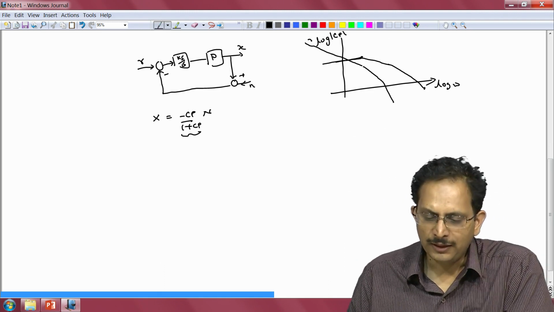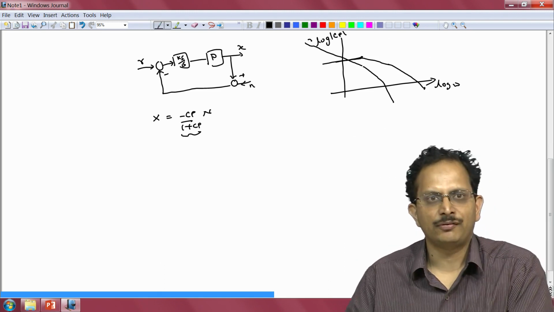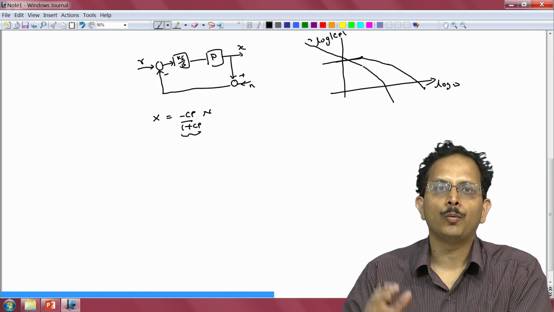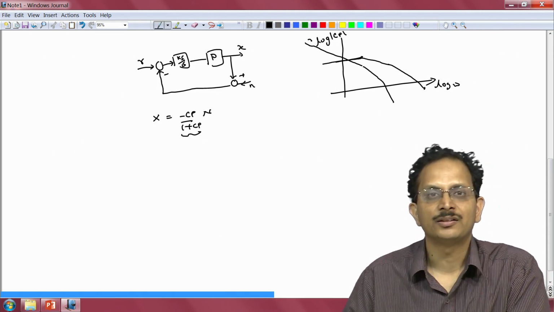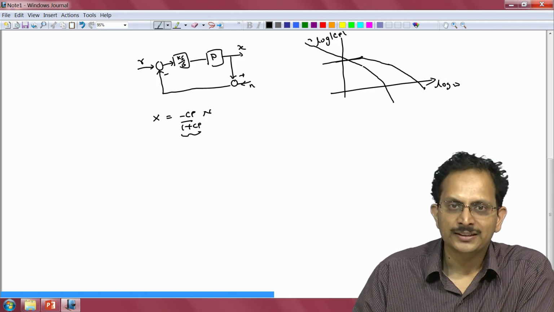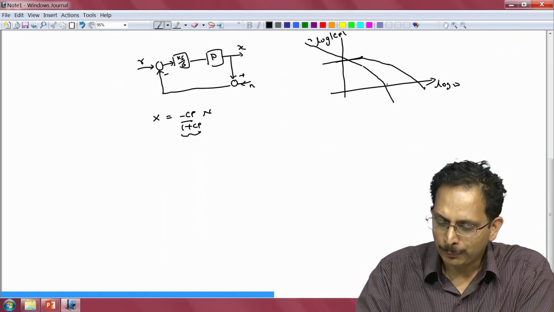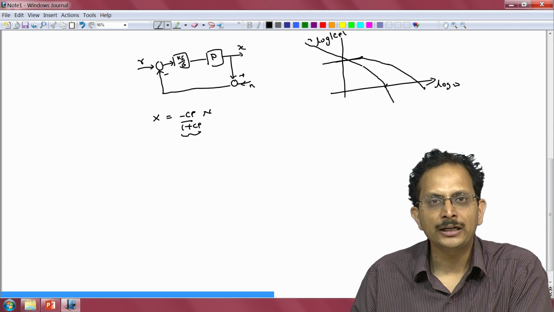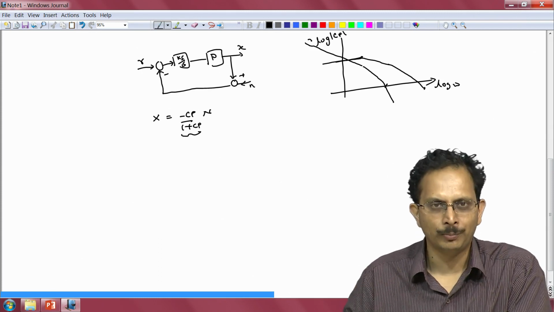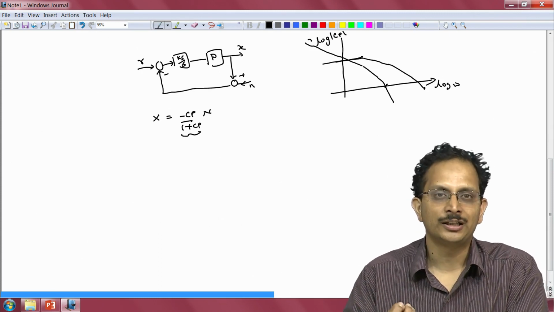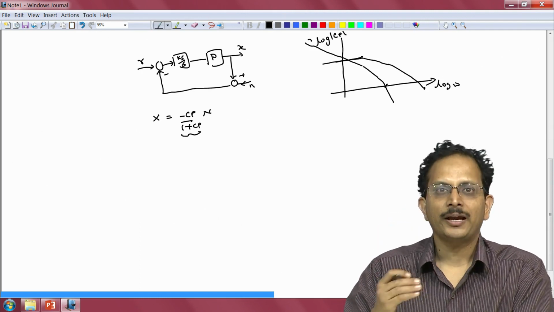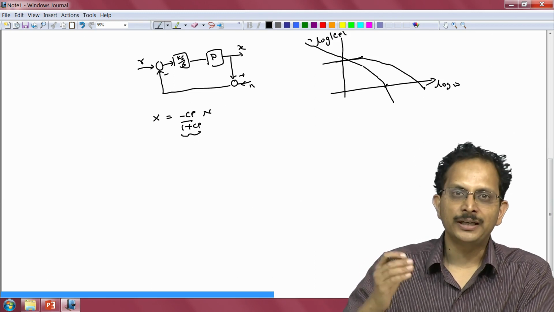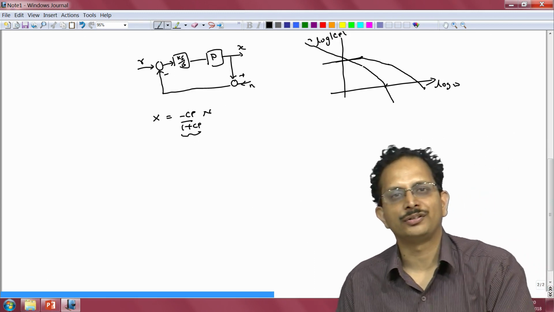Now if we want to minimize the effect of noise, we have only one way forward, and that is to minimize the closed loop bandwidth further. And we know that there is a relationship between the open loop gain crossover frequency and the closed loop bandwidth. So these two numbers are typically very close to one another. So one can minimize the closed loop bandwidth by equivalently minimizing the gain crossover frequency.